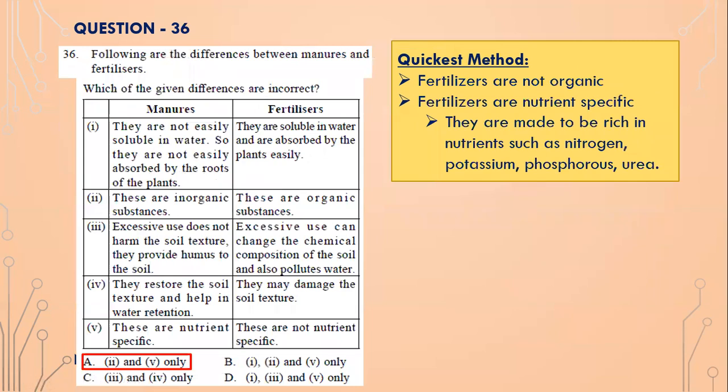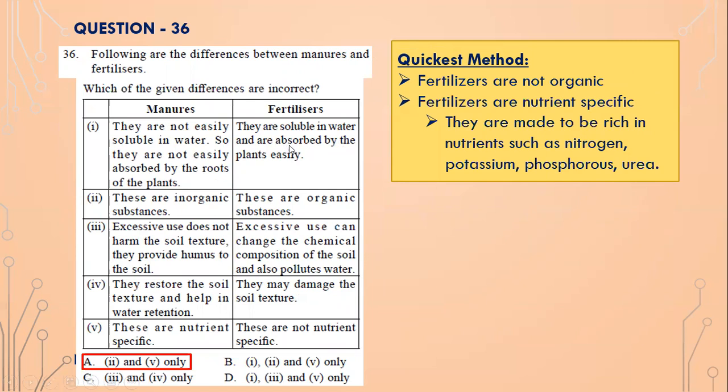Okay, following are the differences between manures and fertilizers. Which of them are incorrect? They are soluble in water and absorbed by plants easily. So number one, fertilizer is correct, isn't it? Because fertilizers are chemical compounds. They are soluble in water.